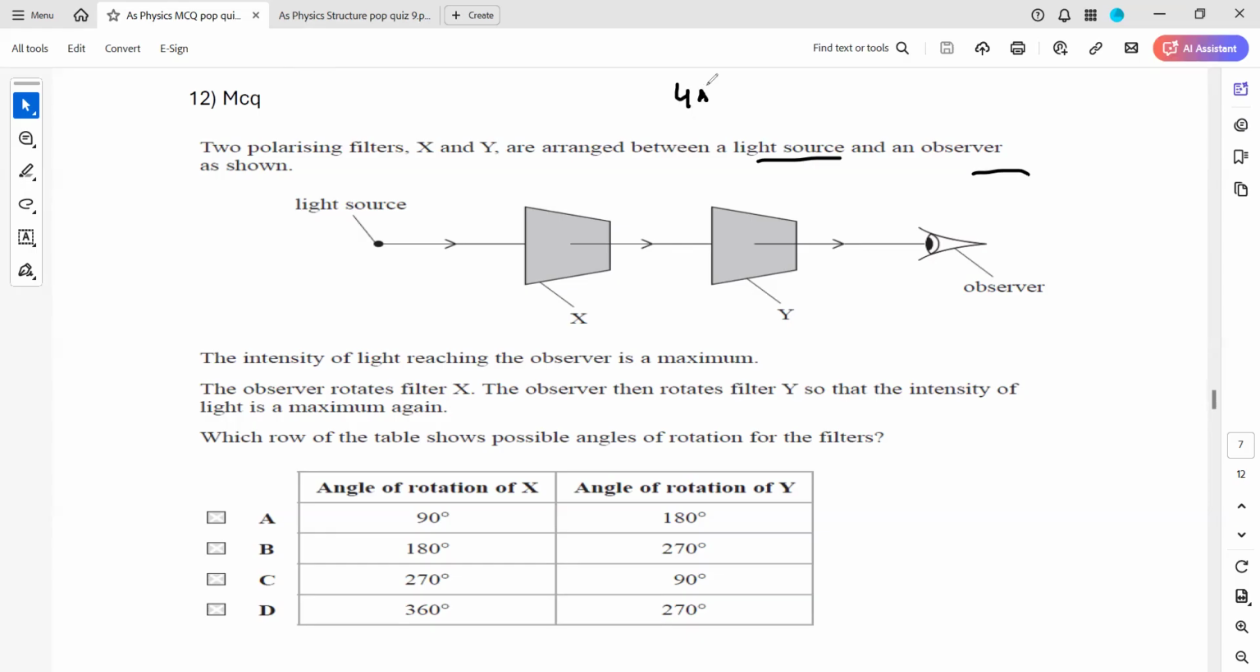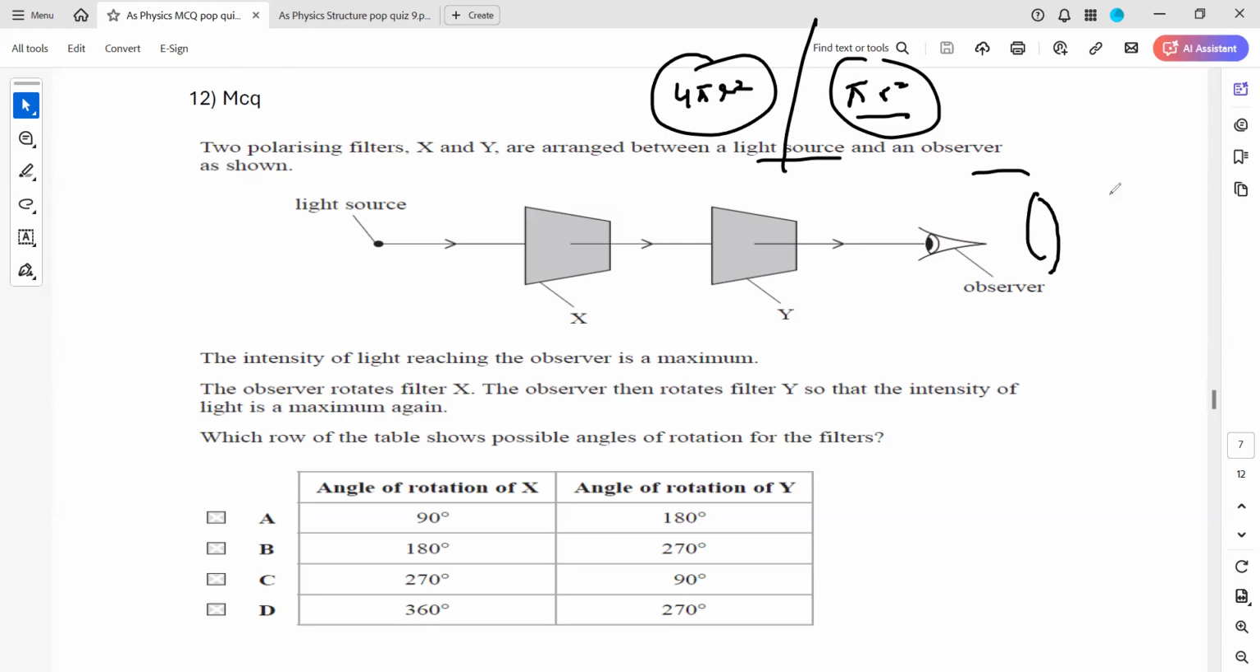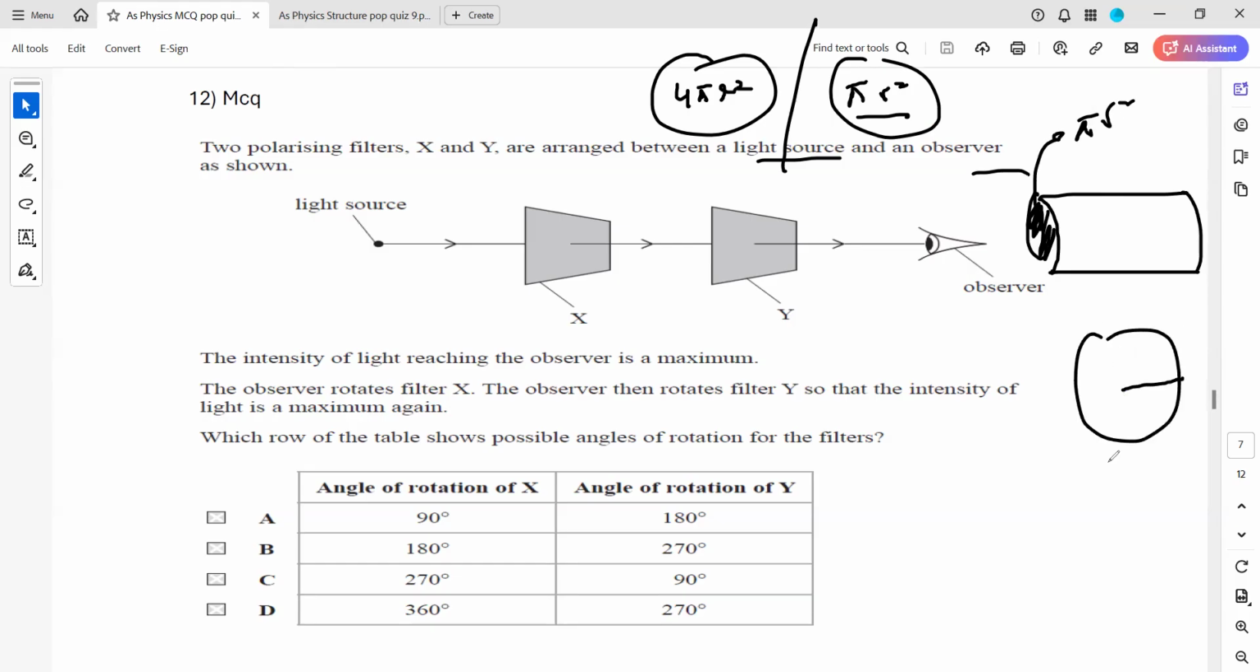Area of a sphere is 4 pi r square, and area of a cross section is pi r square. For example, if I have a wire, what is the area of this part? I will use the formula pi r square. But if I have a sphere, what is the total area of a sphere? It is 4 pi r square.